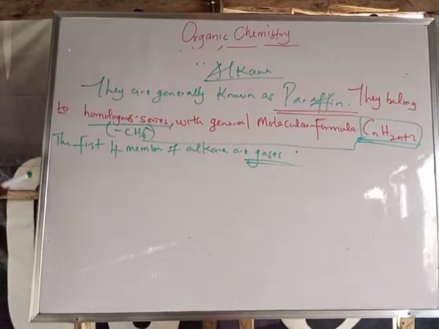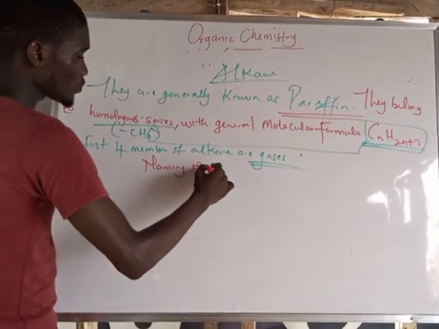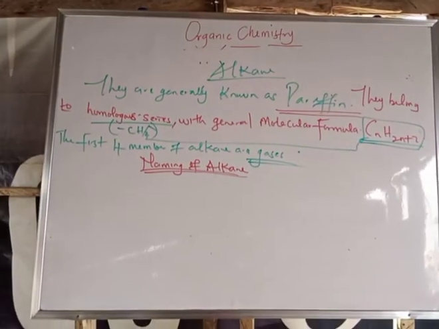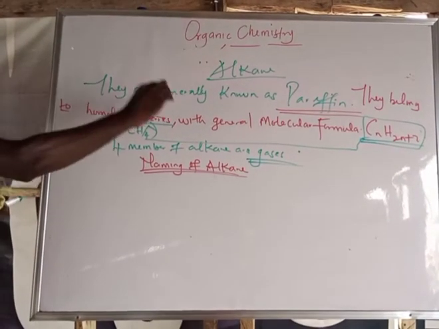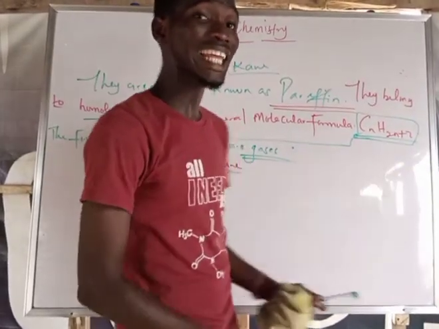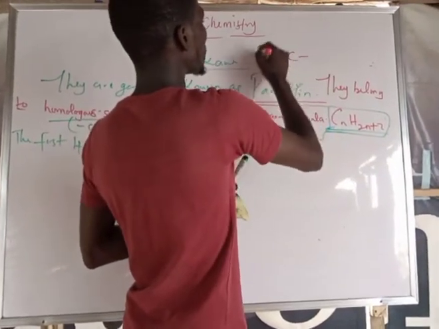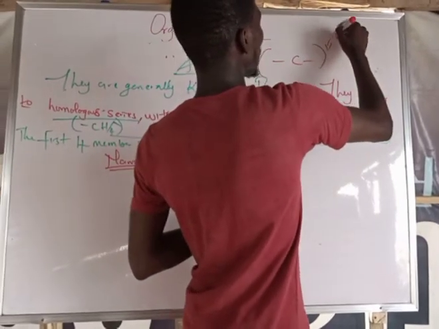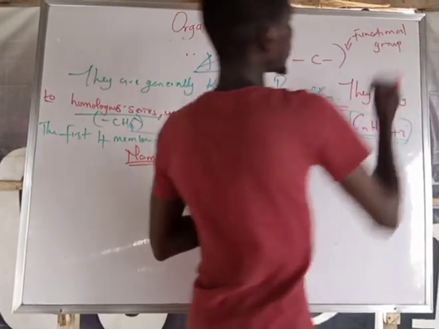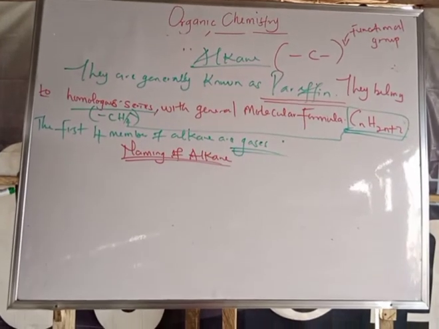So now, I will take the second heading to be naming of alkane. And take notes before we start the naming. When naming alkane, the general molecular formula must be obeyed. And what's the formula? This. And in case they ask you what the functional group of alkane is, this is the functional group. So let's start it now. We are having that n there. The n there represents a number.